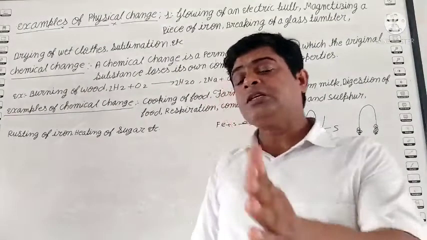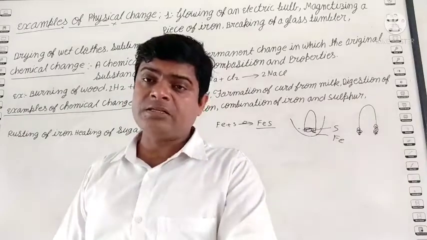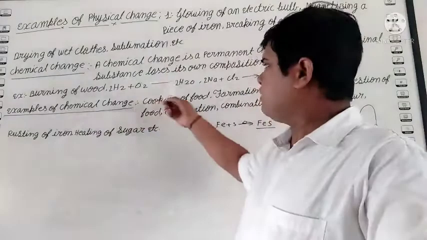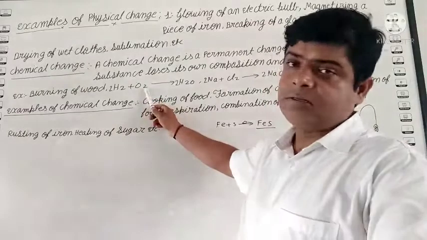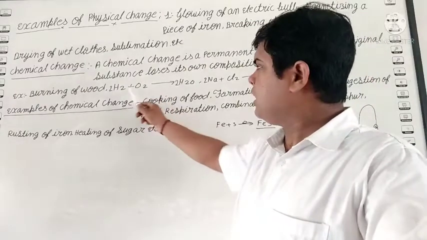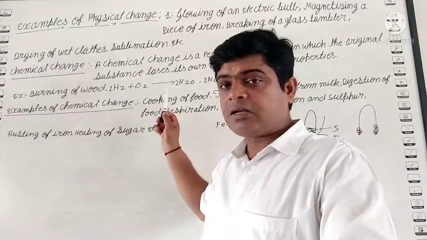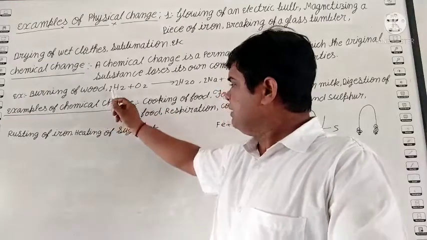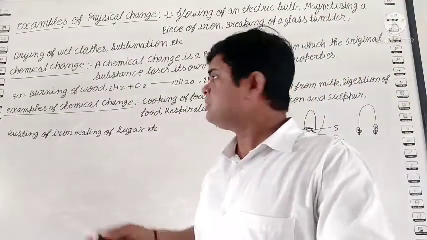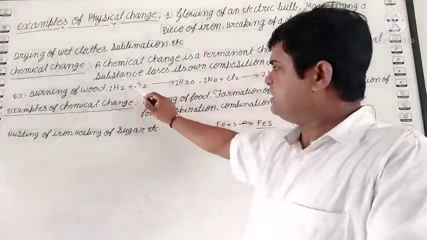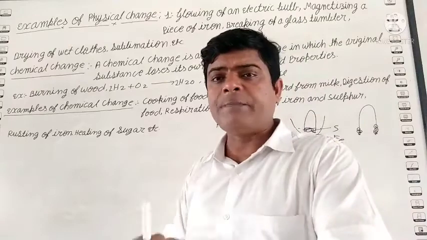And one more thing, students, in such a reaction, in such a process, the elements lose their original properties. See, like H2 plus O2 forms H2O. Hydrogen is a highly combustible gas. Oxygen supports combustion. But when both are combined, they form water. What is the function of water? Water stops the burning, stops the combustion. Means its properties are opposite to the properties of hydrogen and oxygen. Another thing, in terms of state, hydrogen is a gas, oxygen is a gas, and water, H2O, is a liquid.